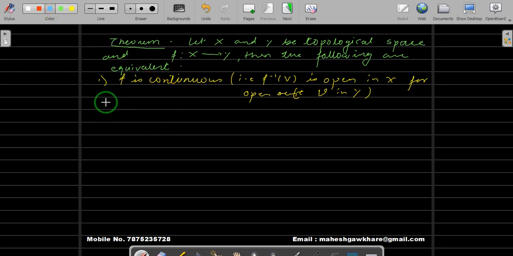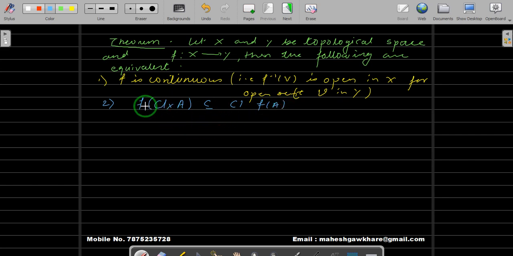So let us write the second statement. It says f of closure of A in X is contained inside closure of f(A).